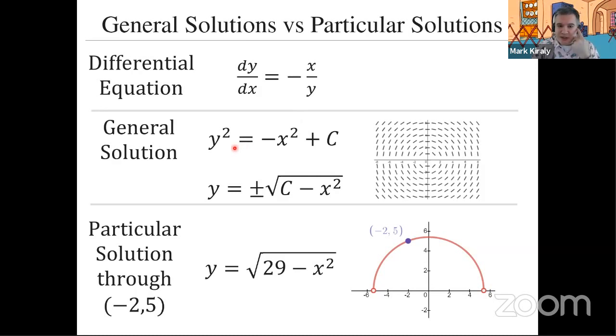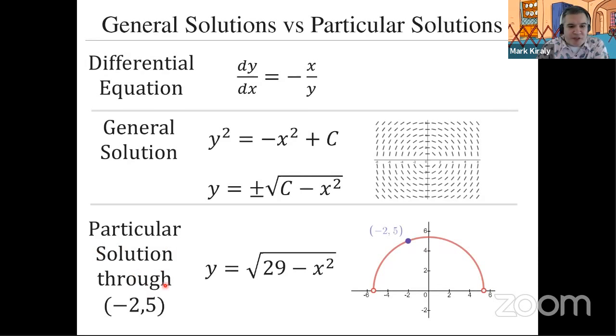-x over y. The general solution to this, I talked about this, and I know Brian Passwater, who's doing half of the BC review videos, he and I have talked about this as well. One of the issues we have is the general solution is supposed to be a function, and neither of these are functions, because until we have a point, we can't really decide where the solution belongs. So we get y squared equals -x squared plus c, which is a nice relation that we can solve for y, but we have this choice of plus or minus, because we know it's semicircles, but we don't know whether it's top halves or bottom halves until we get a data point.